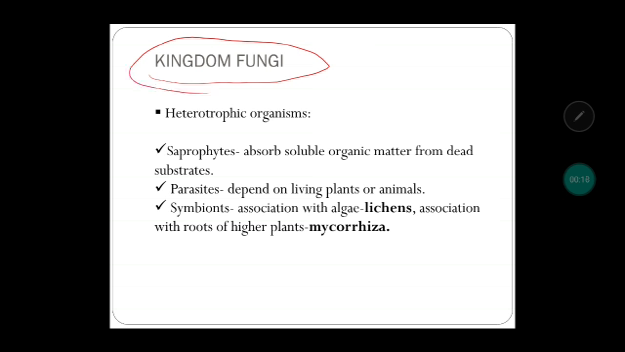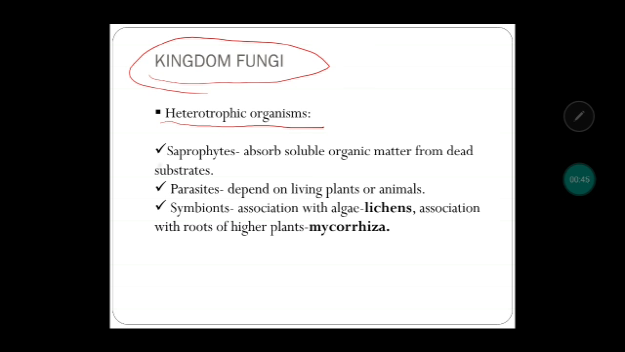So the fungus, the organisms which we refer to as fungi or singular fungus, these are heterotrophic organisms. By now, I hope it is very much clear the organisms which are dependent on others for food are known as heterotrophic organisms or heterotrophs. There can be a variety of heterotrophs and most of the varieties can be found in the kingdom fungi.